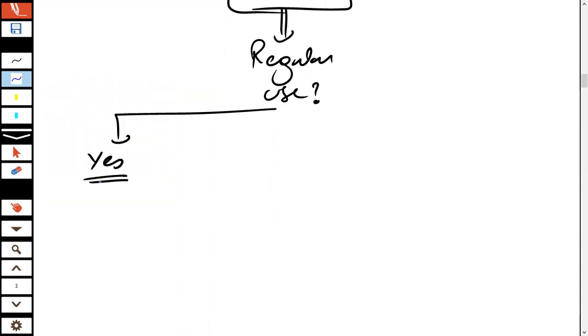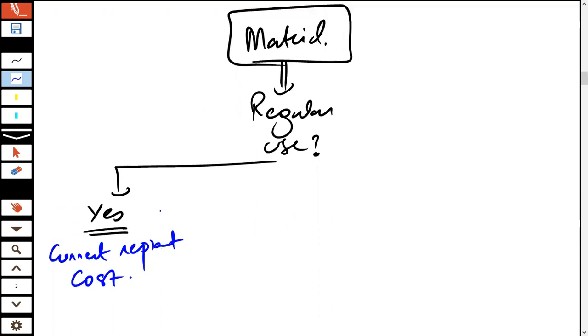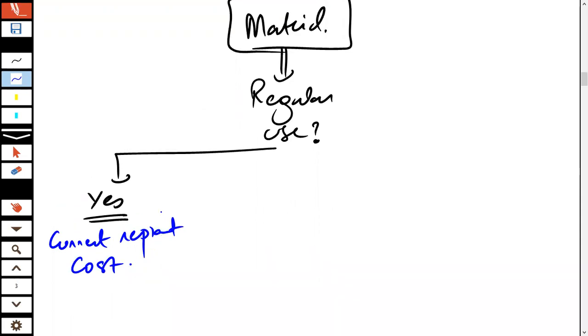So always remember this: whenever you are told that the material is available for regular use, that the material is used regularly, you would say that the relevant cash flow, I repeat, the relevant cost of material is going to be the current replacement cost. So I repeat, when we talk about a material which is used regularly, the relevant cost of this specific material is the current replacement cost.